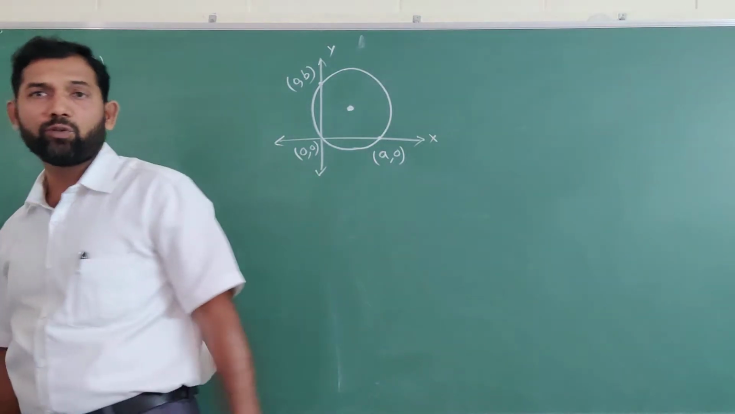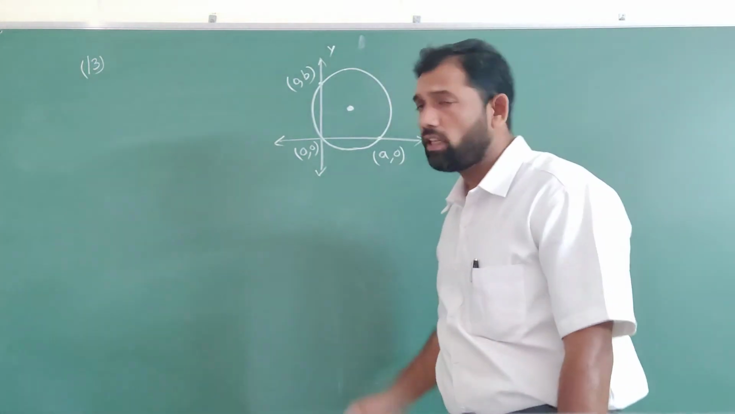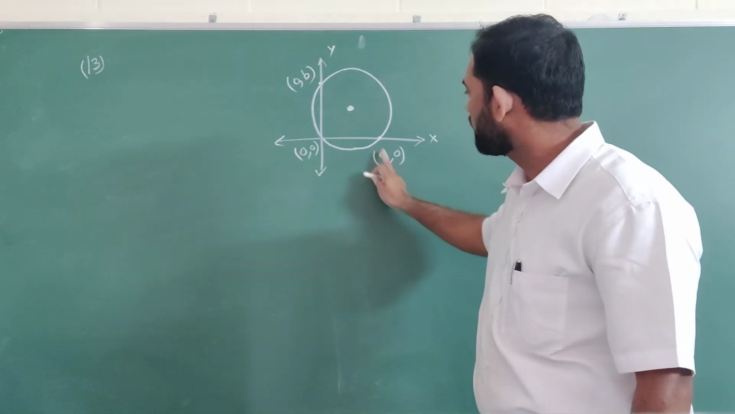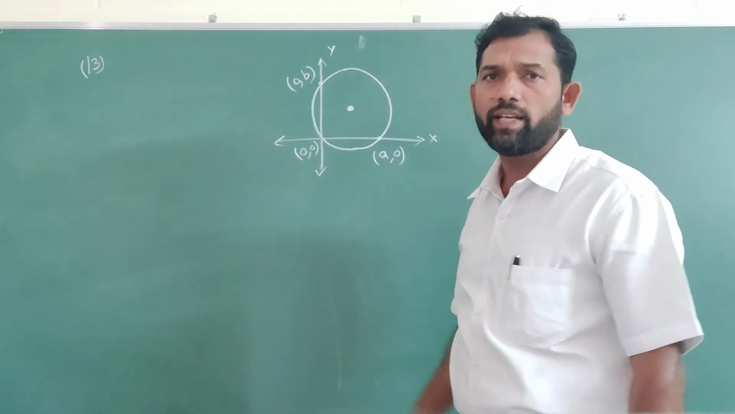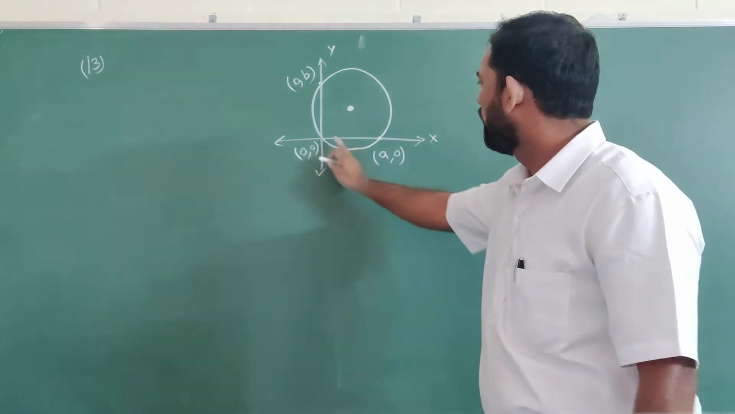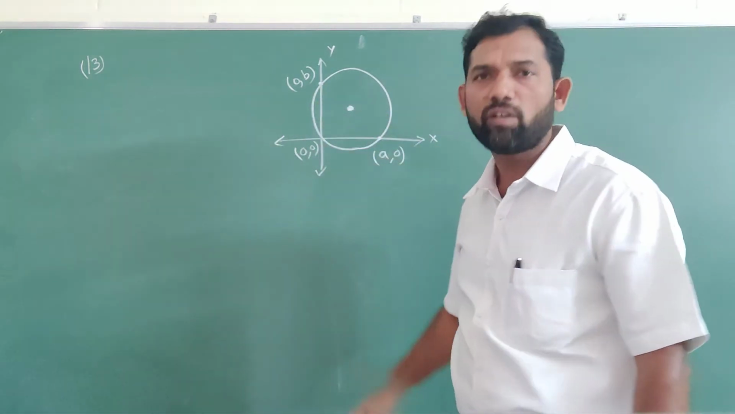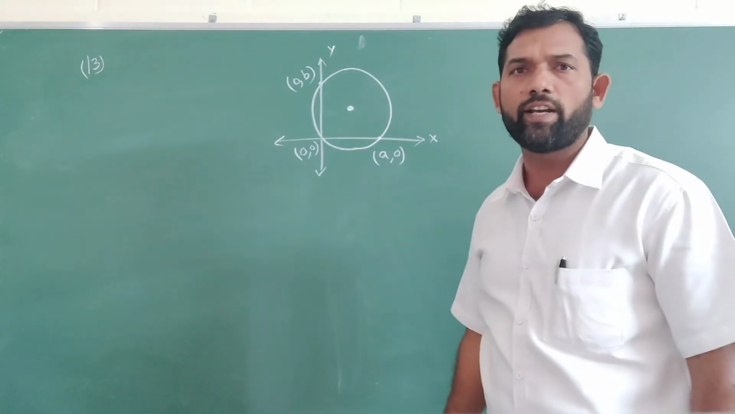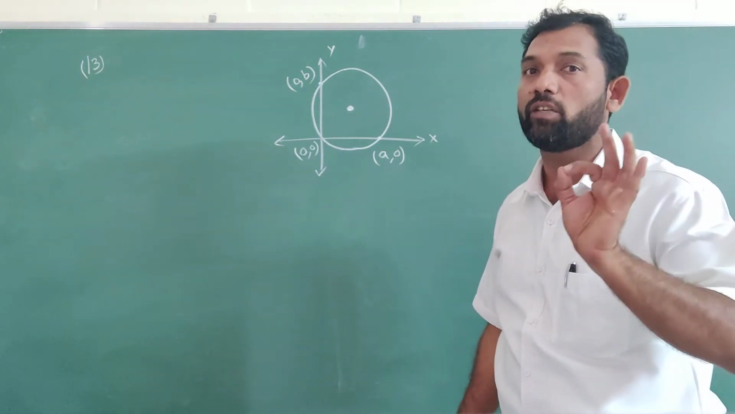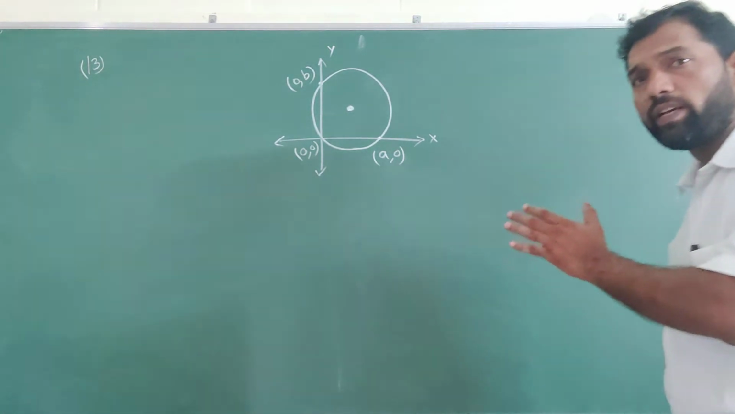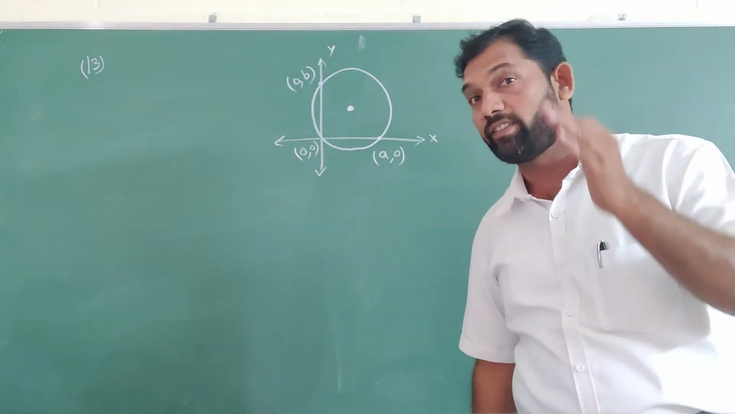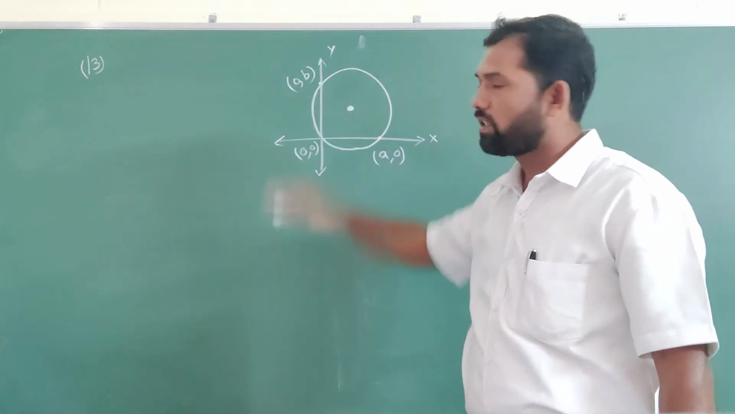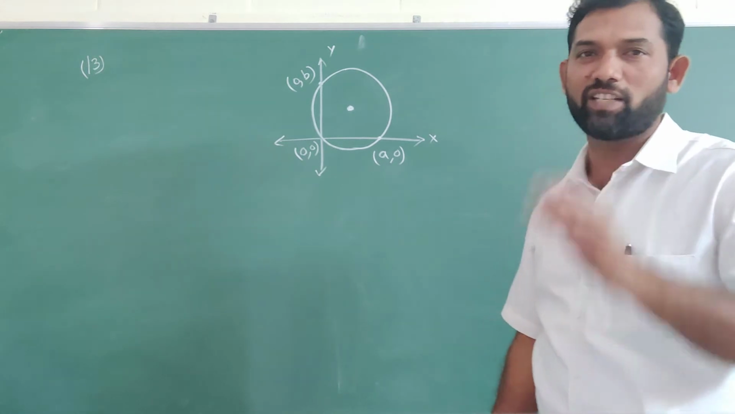According to our data, we are going to find the equation of the circle. The circle passes through 0 comma 0, meets the x-axis at a comma 0 and meets the y-axis at 0 comma b. So this is the x-intercept, a comma 0, and this is the y-intercept, 0 comma b. Then what is the equation of the circle? The circle passes through 3 points: 0 comma 0, a comma 0, and 0 comma b. Then what is the equation of the circle?